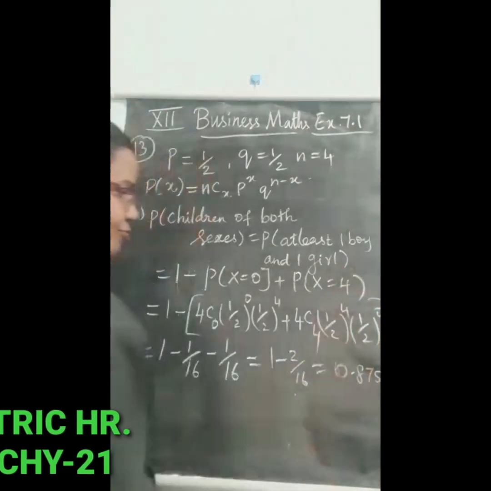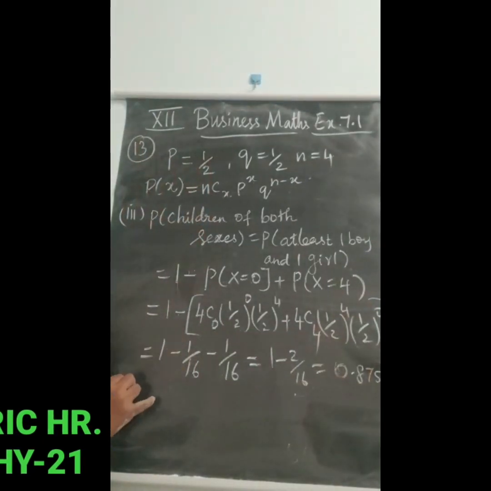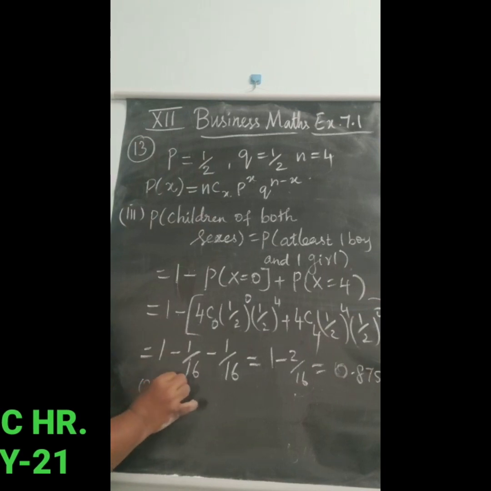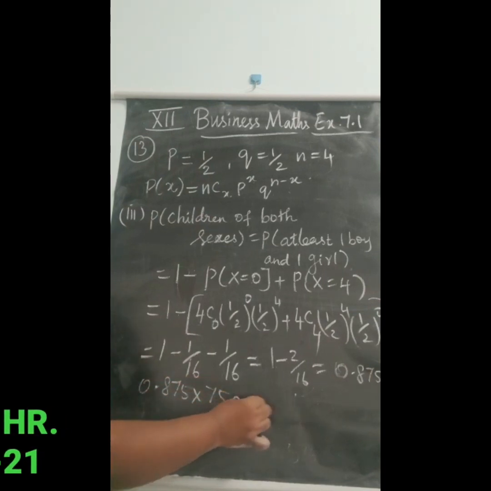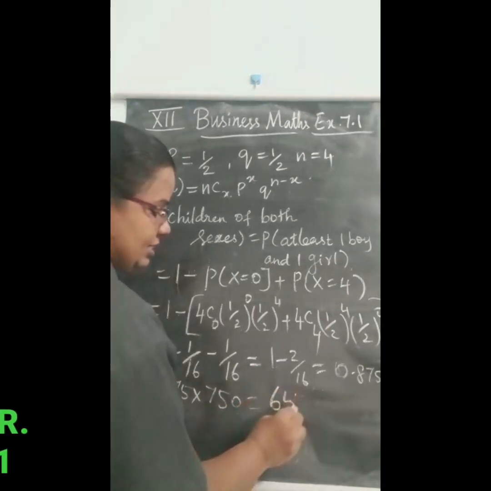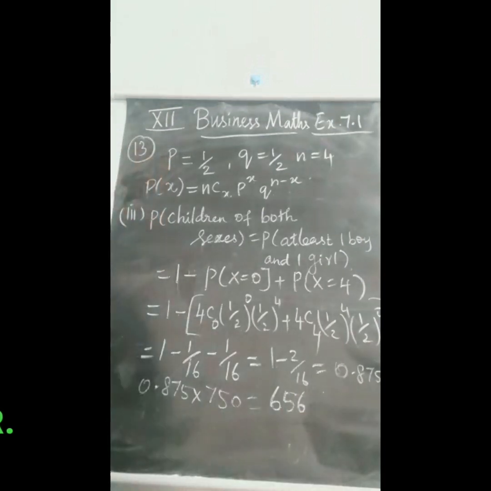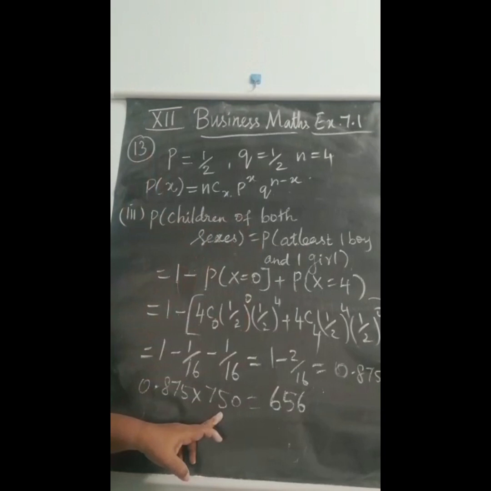0.875 for one family, but we have to find it for 750 families. So 0.875 into 750, if we multiply, we will get 656. So P of children of both sexes for 750 families is 656.